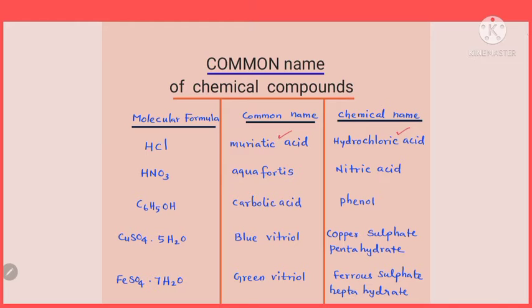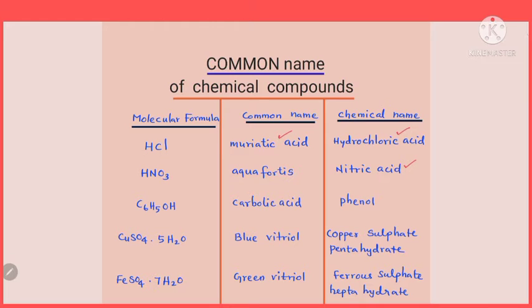The second one, formula HNO3, common name is aqua fortis. What is this called? Aqua fortis. HNO3 is nothing but nitric acid. You know that the chemical name of the compound having molecular formula HNO3 is nitric acid.